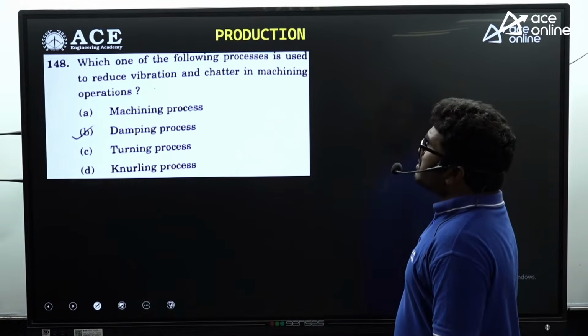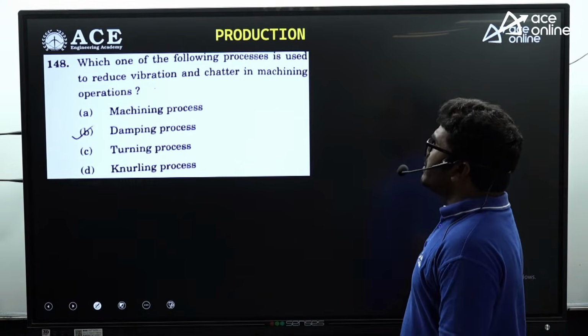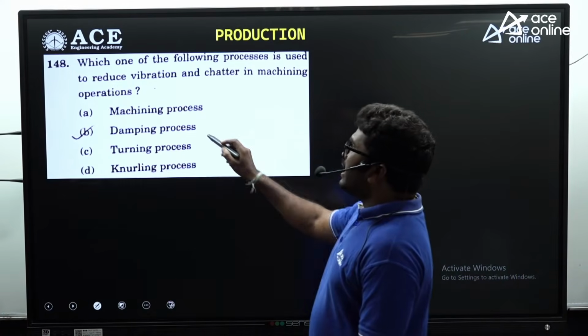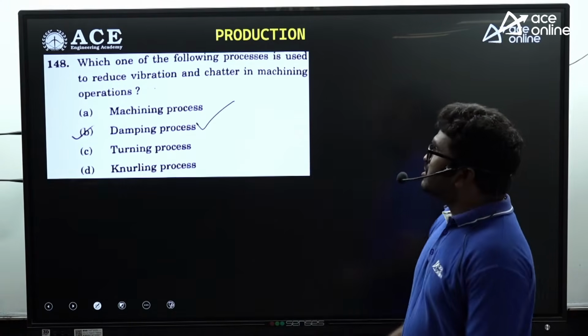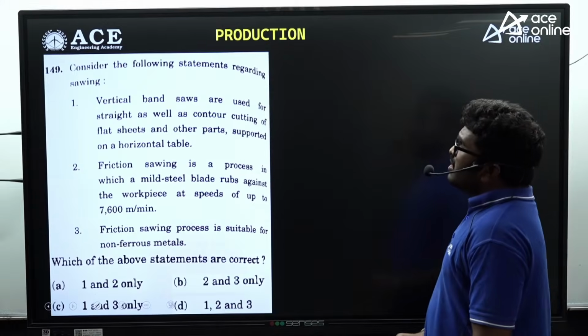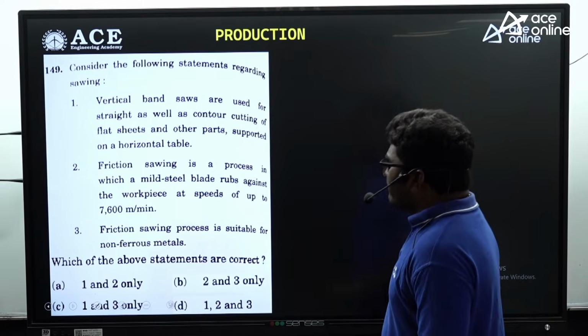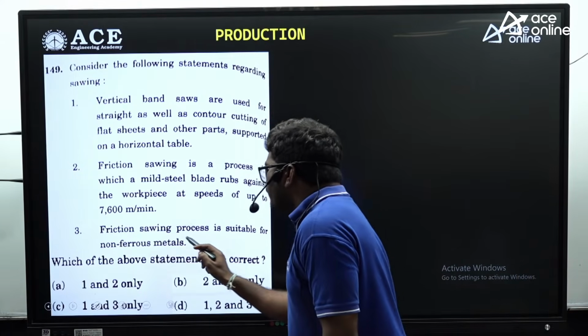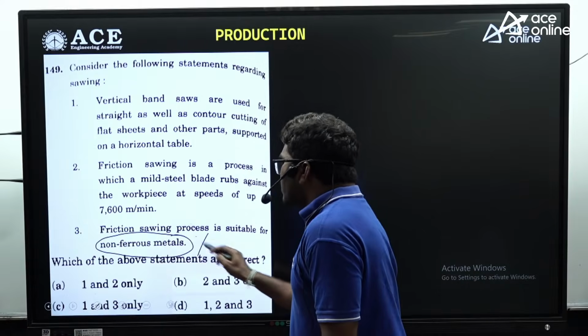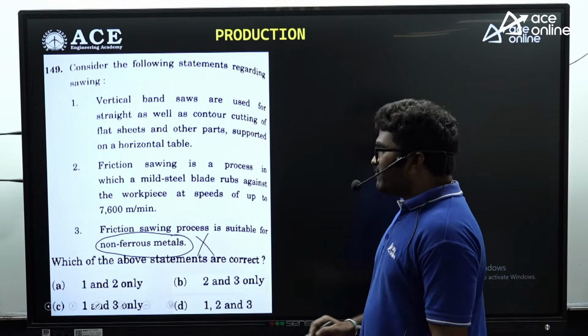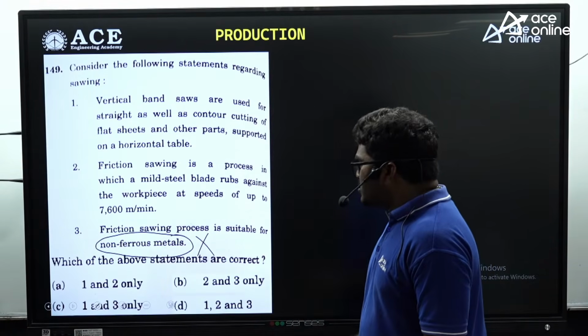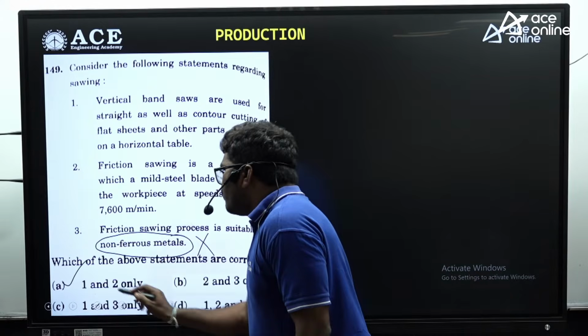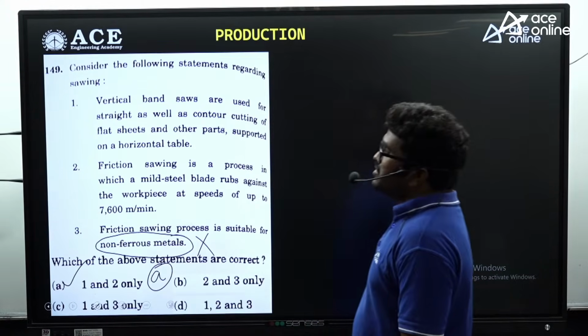Right? Which one of the following processes is used to reduce vibration and chatter in the machining operation? The damping process is used to reduce vibration and chatter in machining operations. Then regarding sawing, the statement that friction sawing process is suitable for non-ferrous metals is wrong. Friction sawing process is suitable for ferrous materials. So 3 is wrong. So A is the correct option for this question.